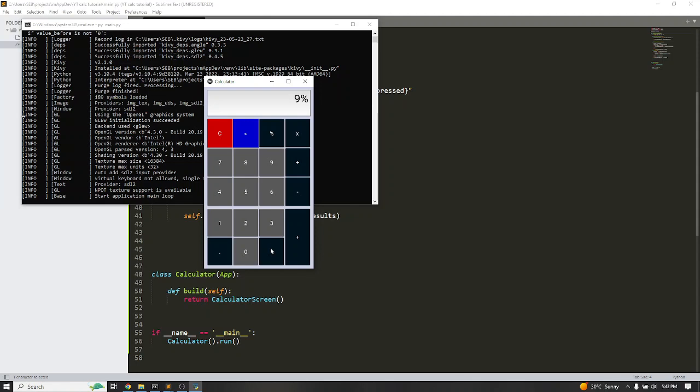Anytime that you have a percentage, 90% is just like saying 90 on 100, or 90 divided by 100. So this is what we are going to do in our code: everywhere that we see a percentage sign in the expression, we will just replace that with a division by 100. Okay, this is what I mean.